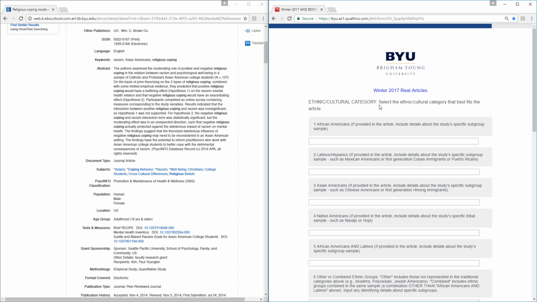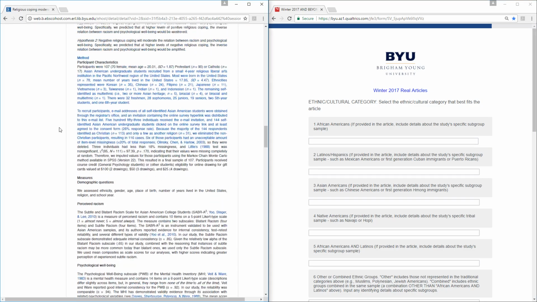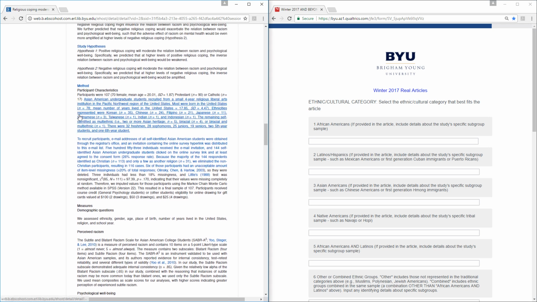This is going to ask for information regarding any samples or populations in the research. So even if we have multiple samples for the demographics part B and part A, we coded the one that came up first in the Qualtrics list. Here we just want to include any and all ethnic groups. So if we come down to our sample description in the method section, we can find that there is a specific breakdown of ethnic and cultural groups among the Asian racial group.